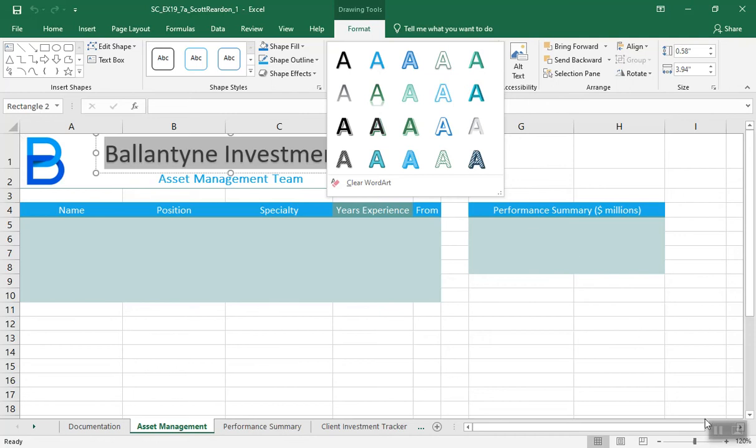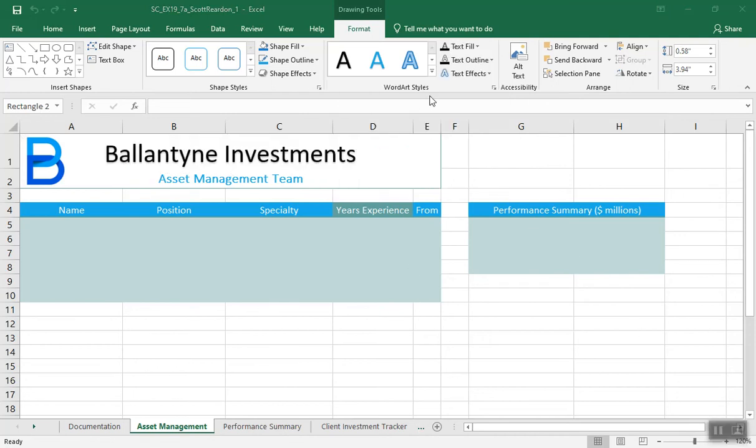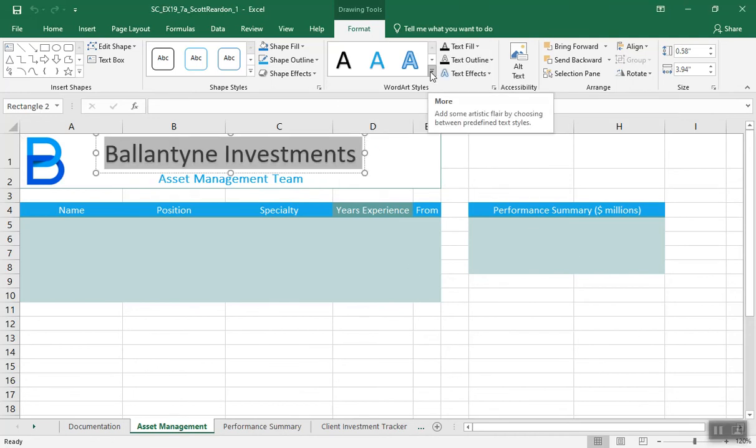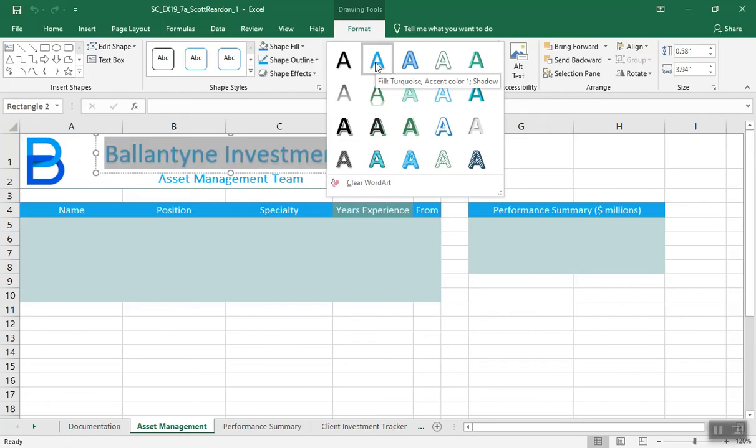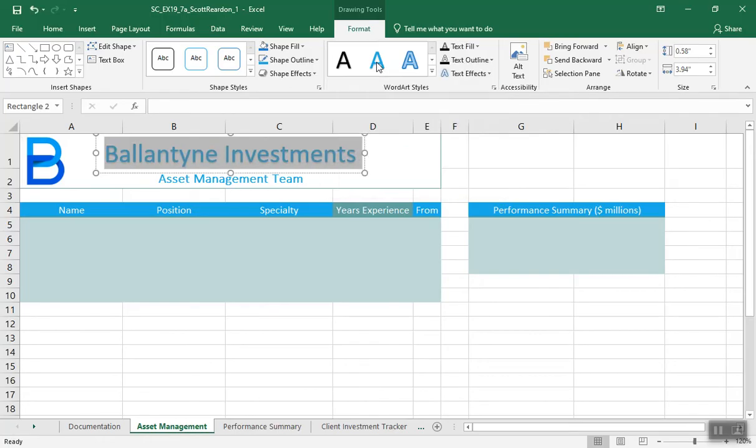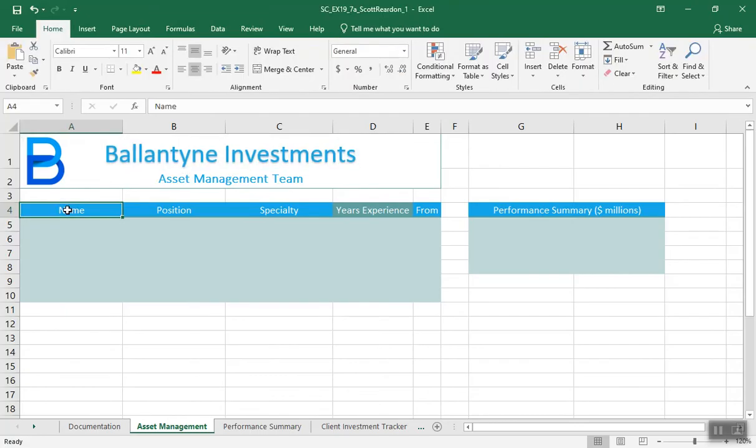Let's see here. I'm going to pause. Sometimes I go on little fishing trips and can't quite find what I'm looking for. Turquoise accent color 1 shadow. Okay. And it says copy the formatting of cells. So I did that. There's my word art style. And here I'm just using Format Painter. So I'm going to apply what's in A4. Use my Format Painter. Click on D4. All right. That was number 1.